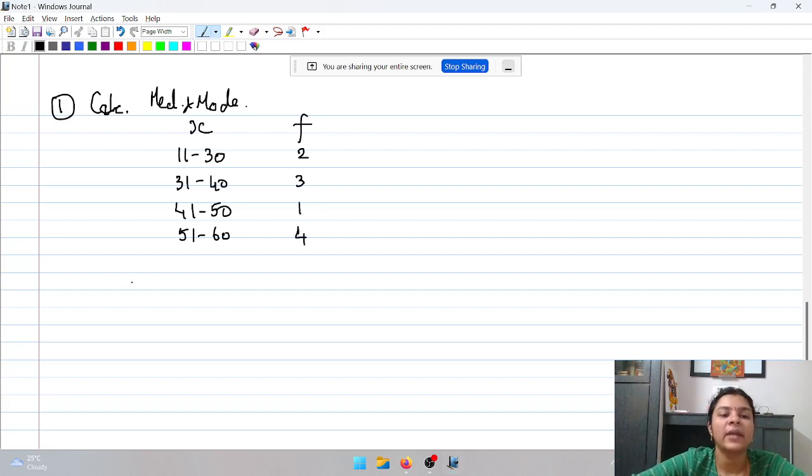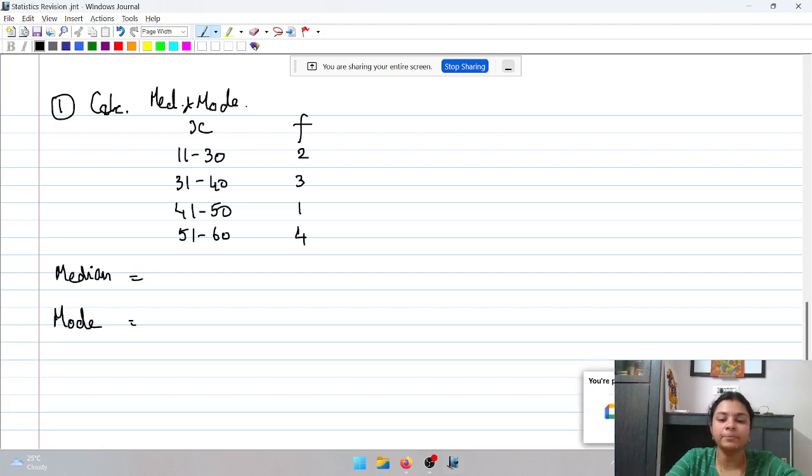Go ahead, calculate the median and mode for this question. Are you done with median, friends? So, the cumulative frequency will be 2, 5, 5 plus 1, 6, 6 plus 4, 10.